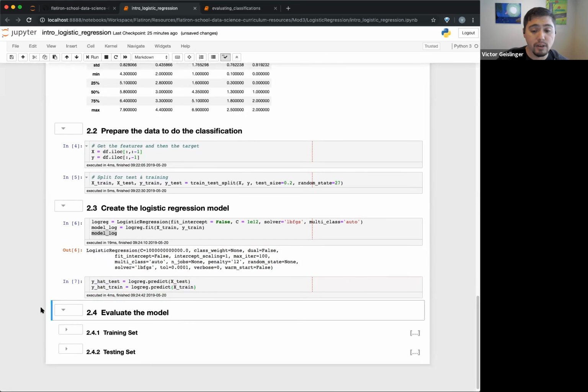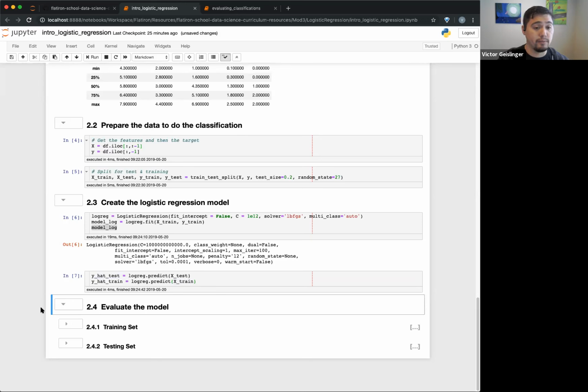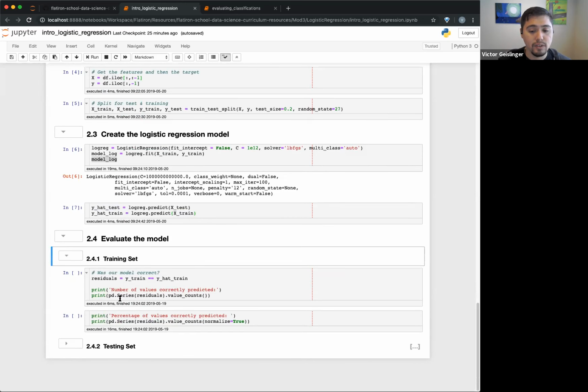So after that, okay, cool. We actually finished the model. We saw how well we fit the model. We have our testing set. Now we actually want to see how well it did. So first thing we'll look at is the training set. There's a few things in here, but basically we're going to find the residuals. So basically, how much did it, in this case, the classification,